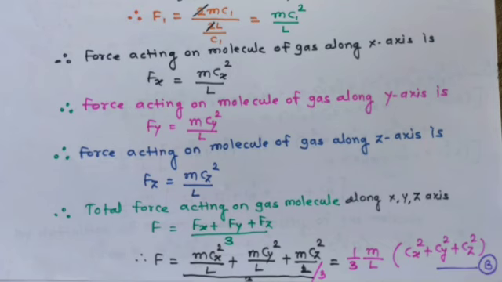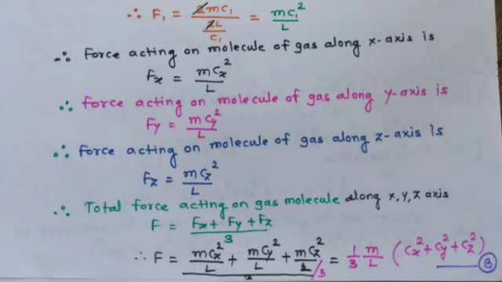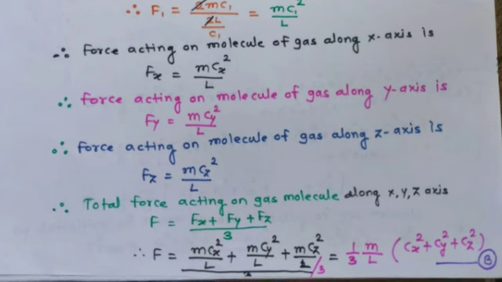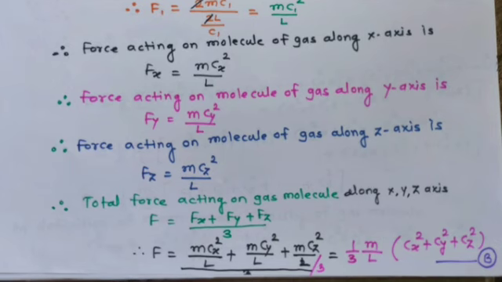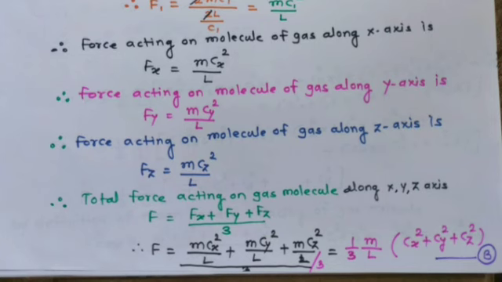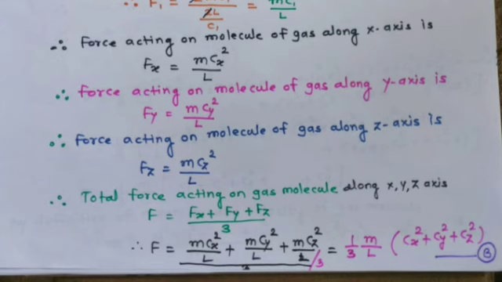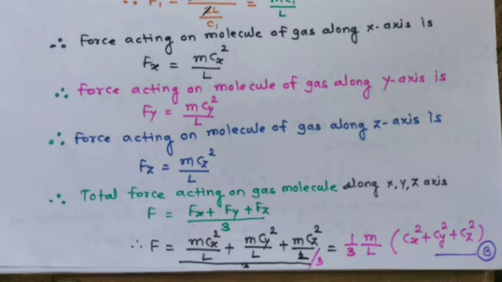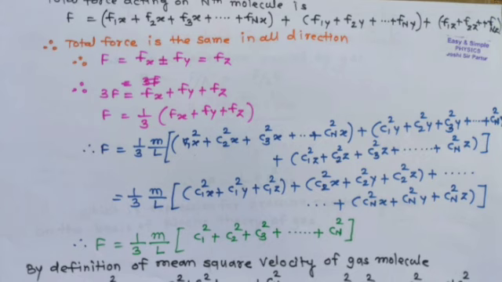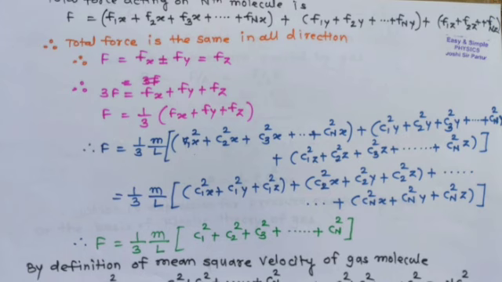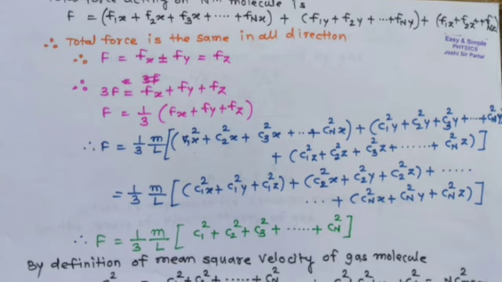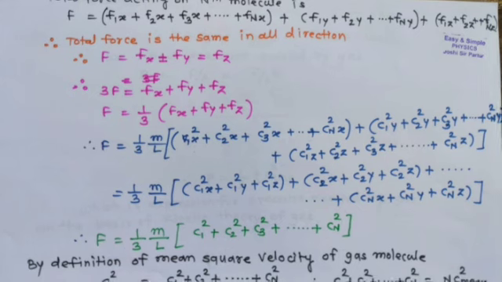This is equation number B. Similarly, if we consider n particles, the total force F is equal to, in bracket, F1x plus F2x plus F3x plus Fnx plus F1y plus F2y plus Fny plus F1z plus F2z plus Fnz.